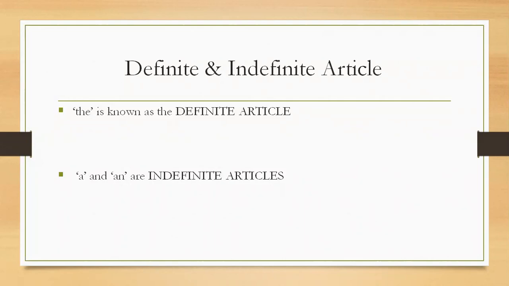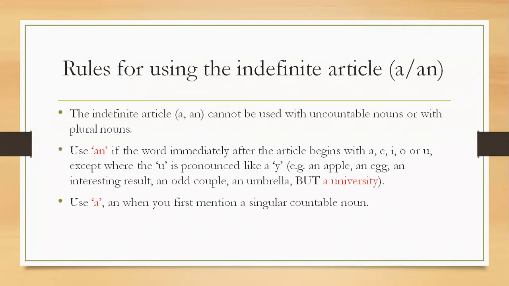So, the is the definite article. This is what you all need to remember. And a and an are indefinite articles. Let us know how to use these articles in a sentence. So, the rules for using the indefinite articles a and an: where and how to use these two indefinite articles.